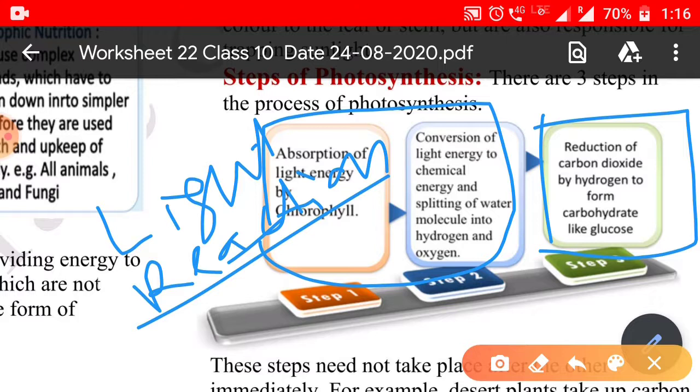That means we have basically divided the process of photosynthesis into 2 reactions, light and dark. The absorption of light by the chlorophylls and the conversion of light into chemical energy is carried out in the light reaction, whereas the reduction of carbon dioxide by hydrogen is carried out in the dark reaction.